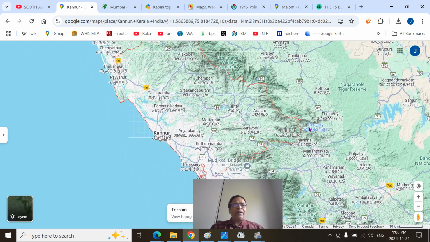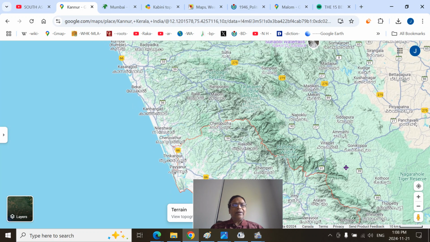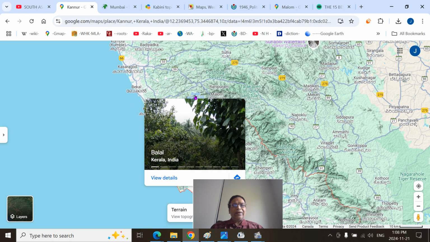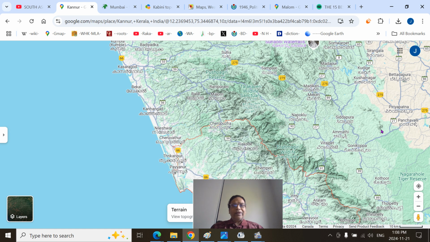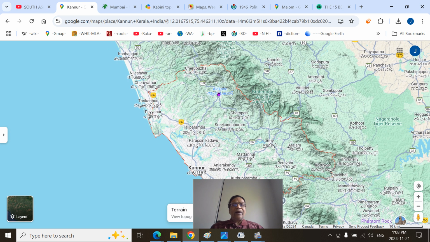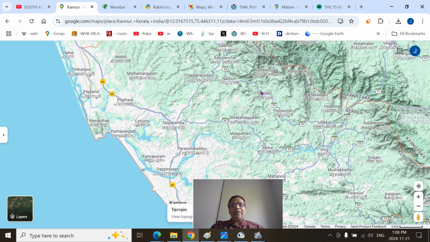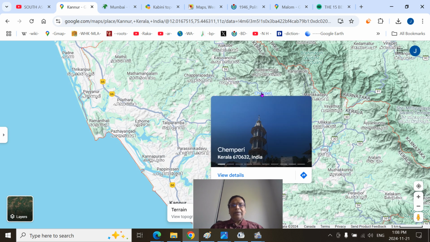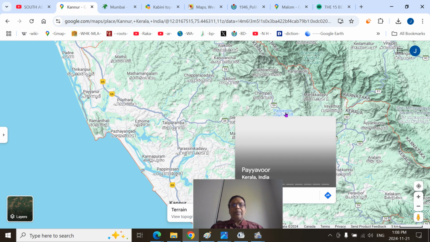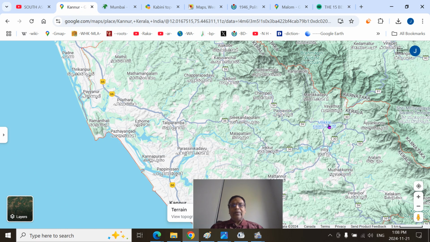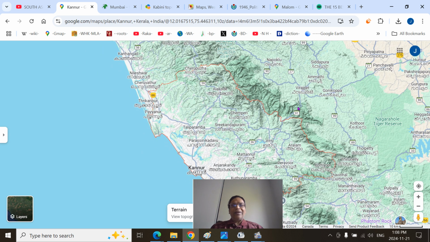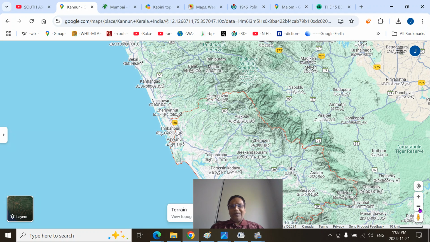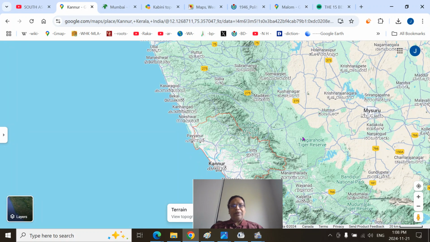Kannur here, we are essentially talking about, you can see the Balol here, and you can see Cherupuzha town there, and you can see Alakode there, and before Iriti and Chemperi, Payavur, and Ullikal. So if you draw the line, this eastern side will be predominantly the upland region and the parts of the Brahmagiri mountains.